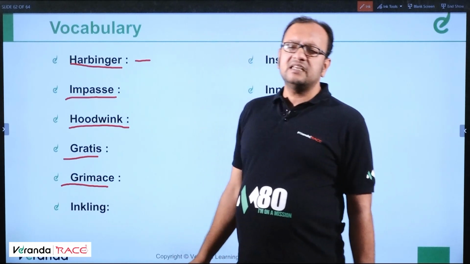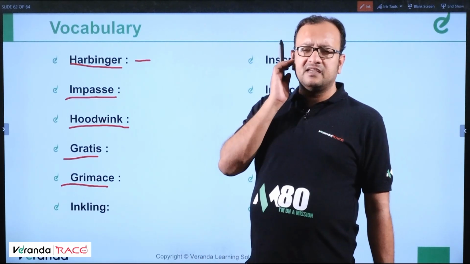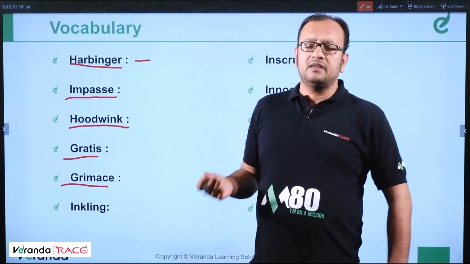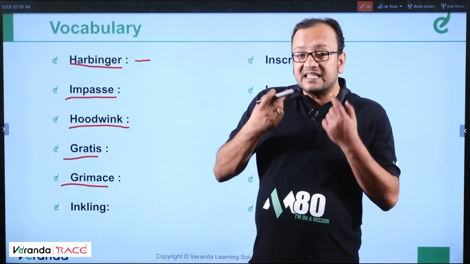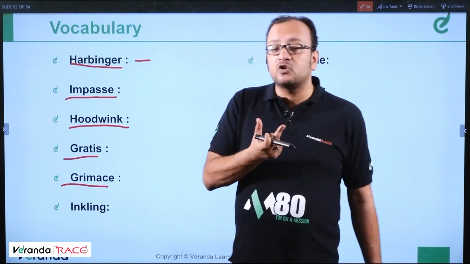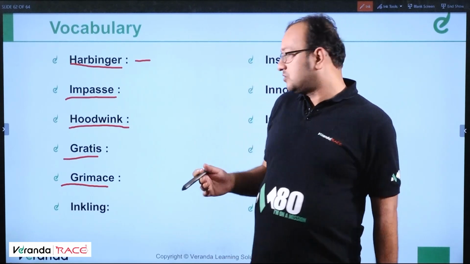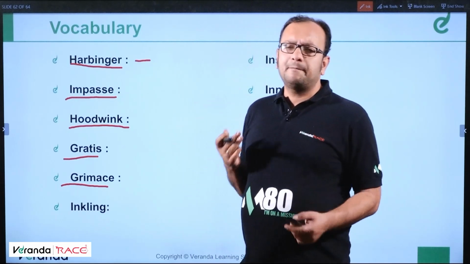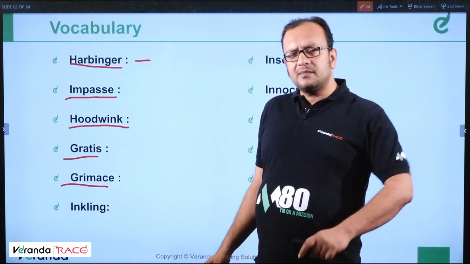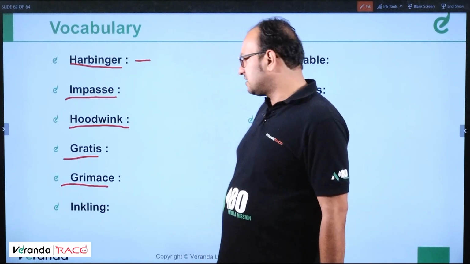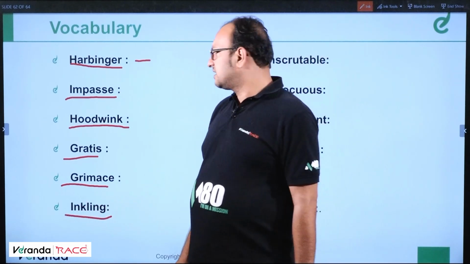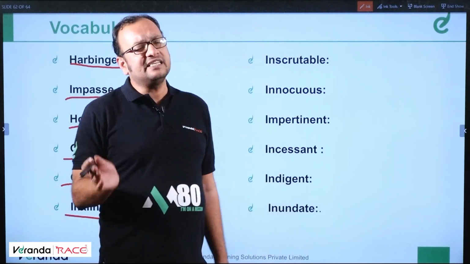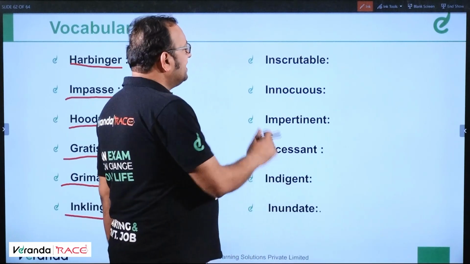Grimace. Grimace is certainly like an expression of pain, sometimes a comical expression. For example, somebody smiles at you like this. This is grimace. When you are showing some pain on your face, with some comical expression. Inkling means hint of something, giving hint of something, or hint itself is inkling.